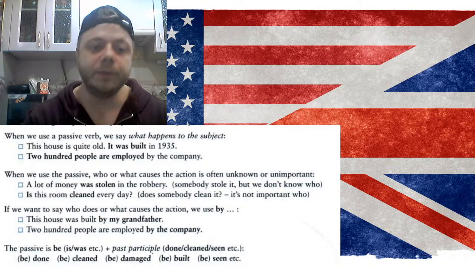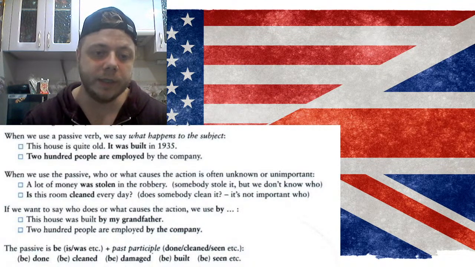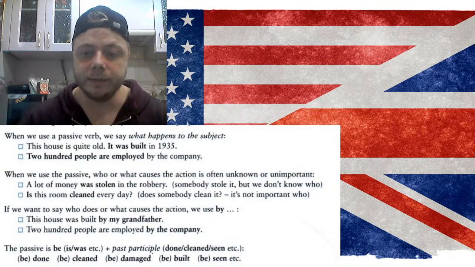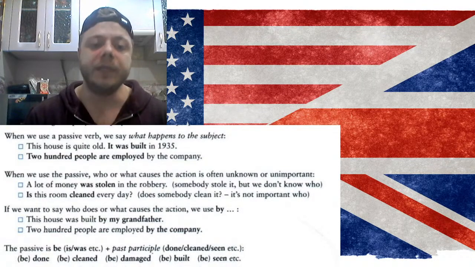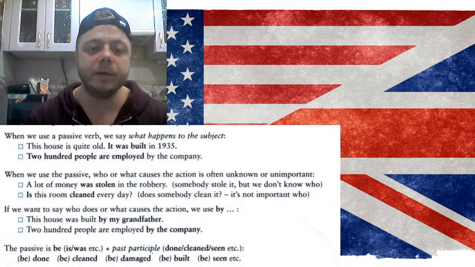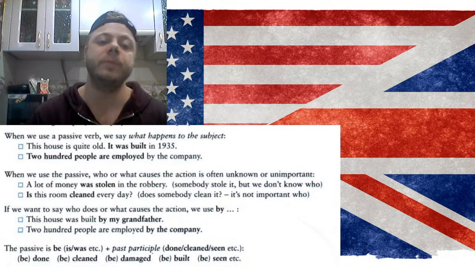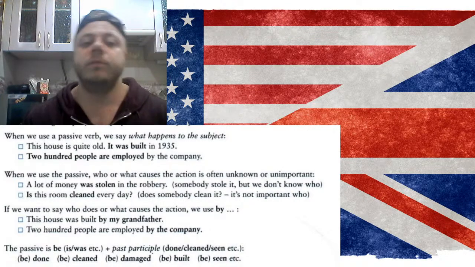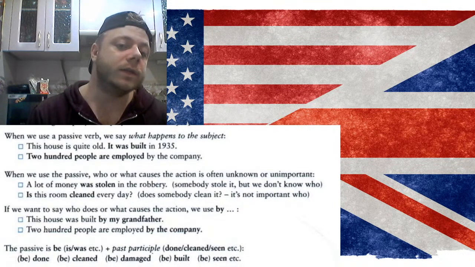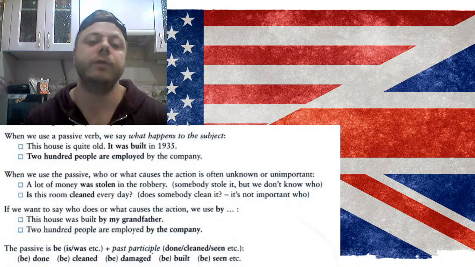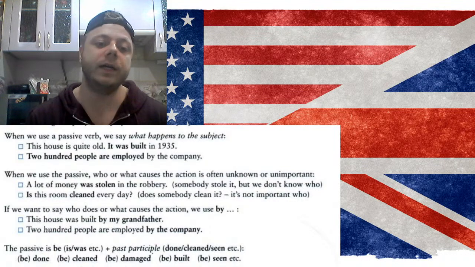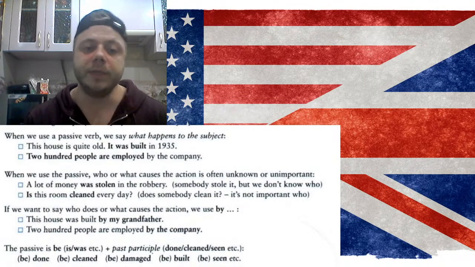Okay, so the passive is be (is, was, etc.) plus past participle: done, cleaned, seen, etc. Be done, be cleaned, be damaged, be built, be seen. One more time. So we form the passive with the verb to be, in present is, in past it was, plus past participle, or the third form of the verb: done, clean, seen, etc. So be done, be cleaned, be damaged, be built, be seen.